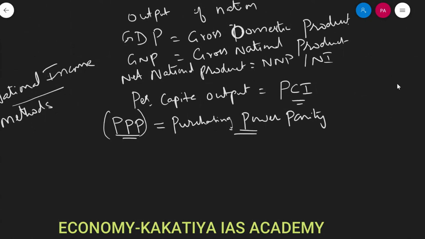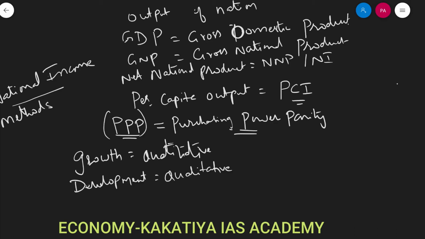Alright, so make this difference very clear. Growth is quantitative, whereas development is a qualitative term. So here development is measured in different ways.